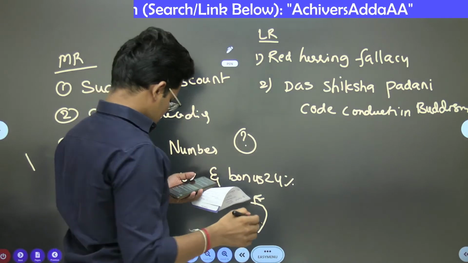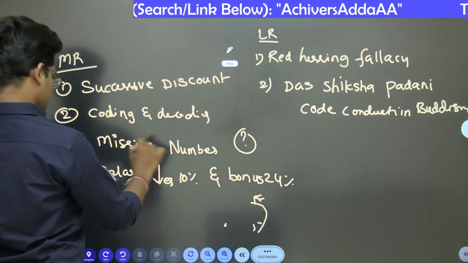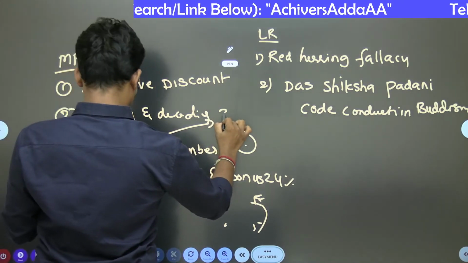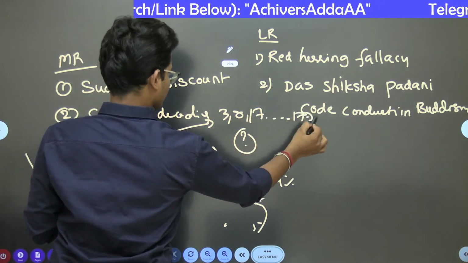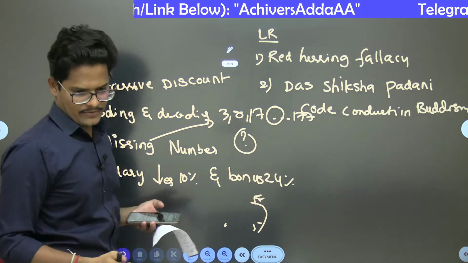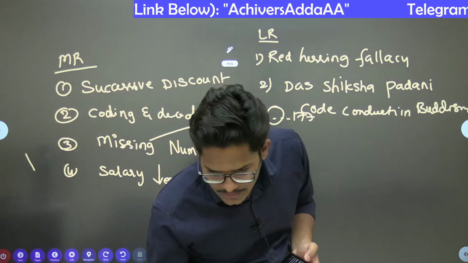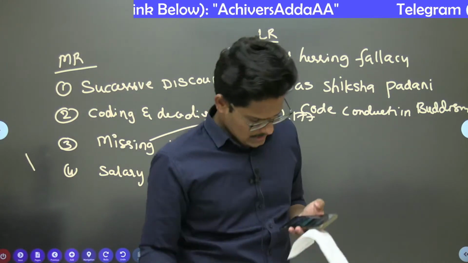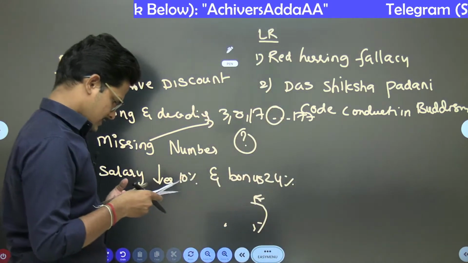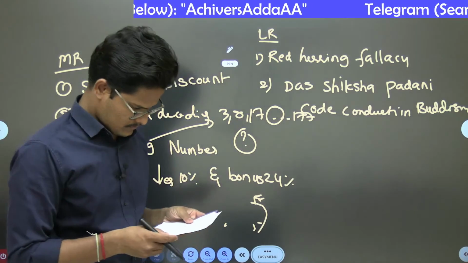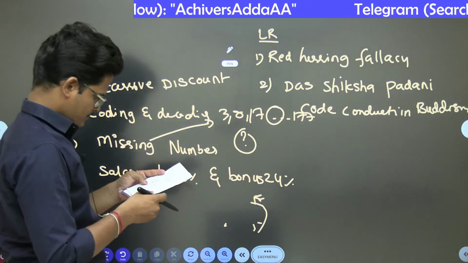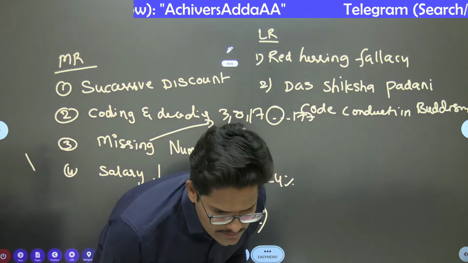Right? This number series was actually 3, 8, 17, something, 177. Missing number in the middle need to identify. Right? So next the question was related to LR. So LR question was there here also.